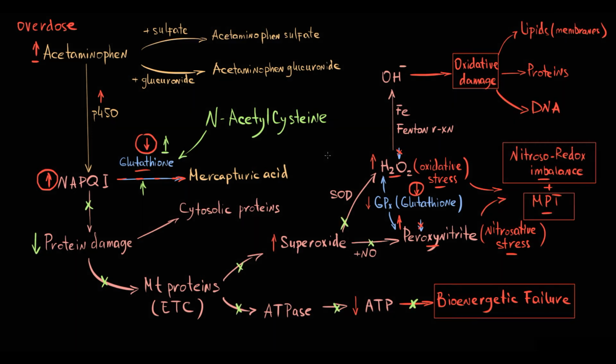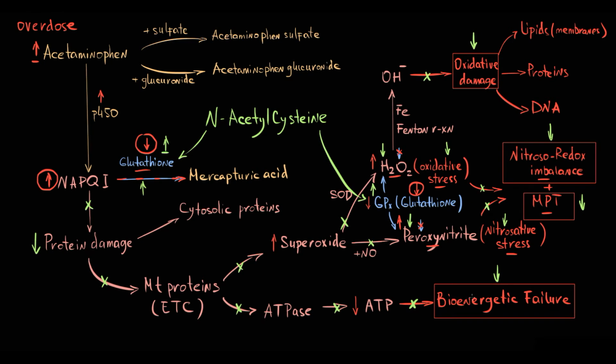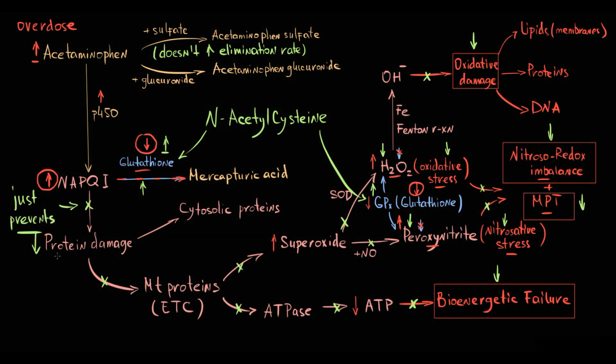Also, because N-acetylcysteine increases the amount of glutathione, it causes increase in generation of glutathione peroxidase that increases the detoxification rate of hydrogen peroxide and peroxynitrite, that prevents further pathological pathways. So basically, N-acetylcysteine prevents all major pathological events in acetaminophen intoxication, but as you see, it does not increase acetaminophen elimination rate from liver tissue. It only prevents damage that is caused by acetaminophen. That's why it's vitally important to start treatment as soon as possible.